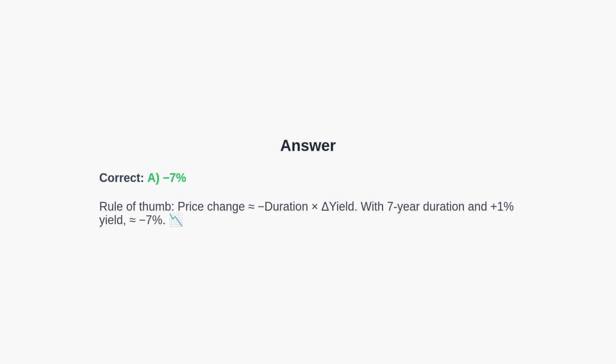Then, the correct answer is -7%. By the standard approximation, the price change equals negative duration times the change in yield. With 7 years of duration and a 1% increase in yields, the estimated price change is approximately -7%.